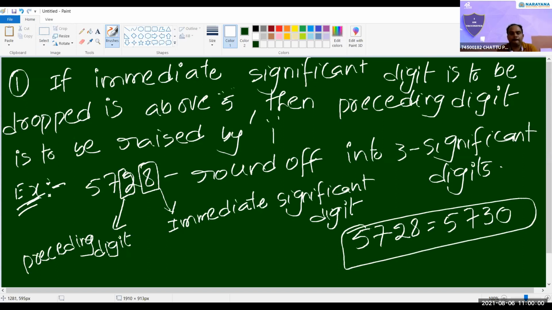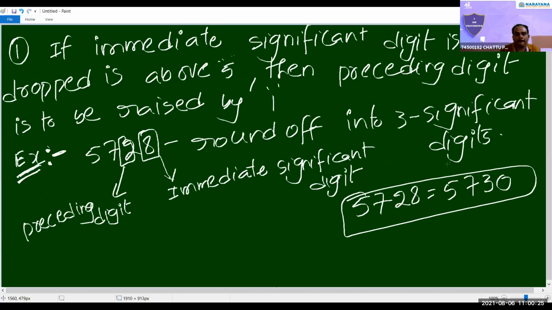Getting my point here? Yes, sir. Sir, can we tell that if it is less than 5, then it will not change? Wait. 0 will come. Wait. So many, 3 rules are there. After completion of the 3 rules, ask. Okay? Total 3 rules are there. Only first rule is completed. 2 more rules are there. After that only we'll get a clear picture.